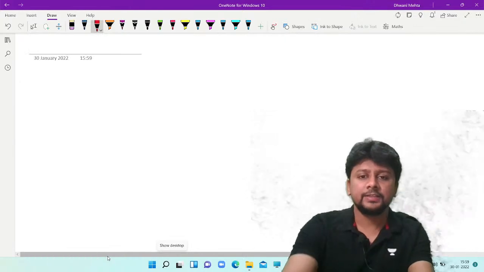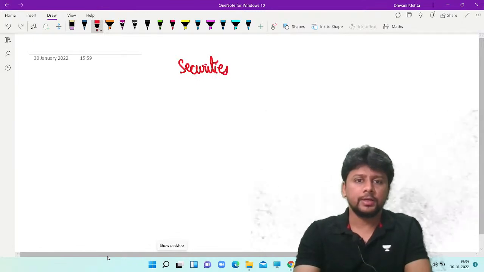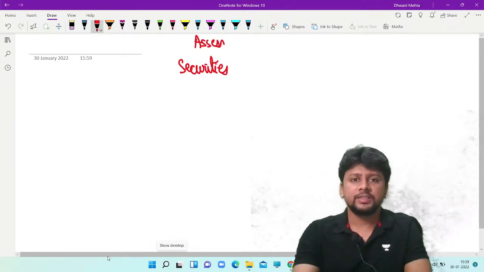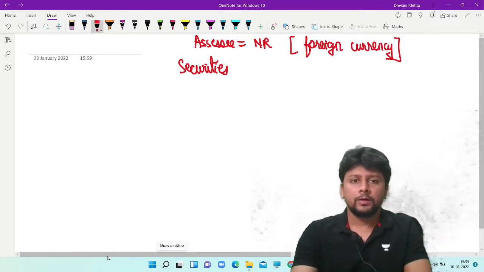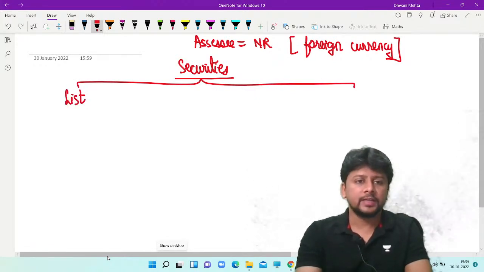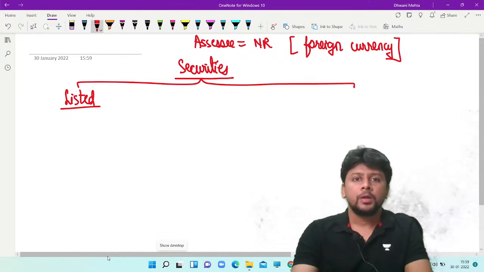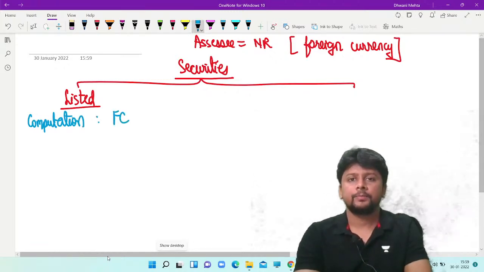Now, why this? The reason is very simple. If you are talking about securities and the assessee in discussion is a non-resident, obviously the non-resident would have purchased the capital asset using foreign currency. Now, the moment you use foreign currency, first proviso comes into picture. If the securities are listed, you will compute your capital gains in foreign currency.